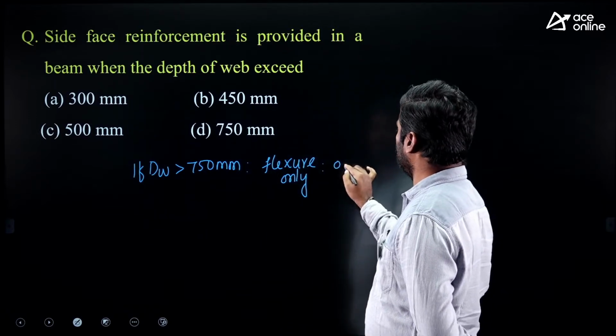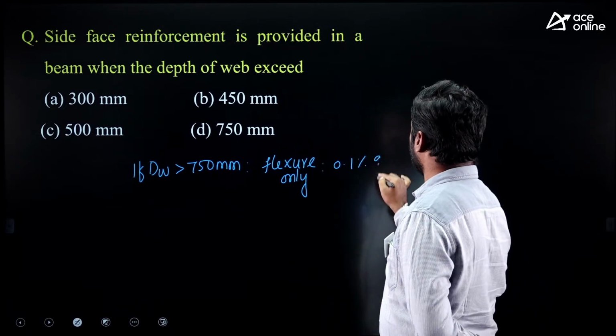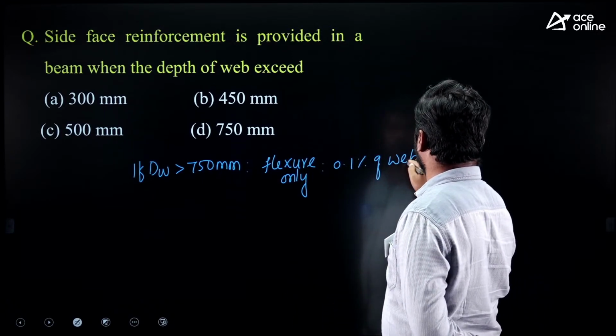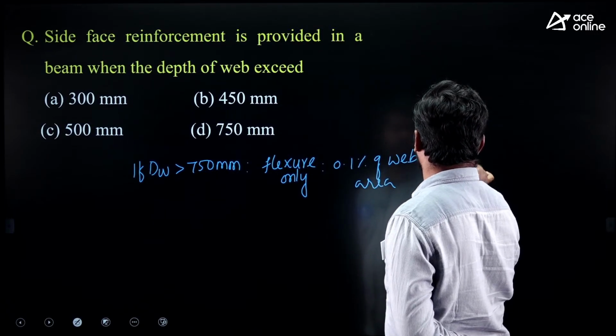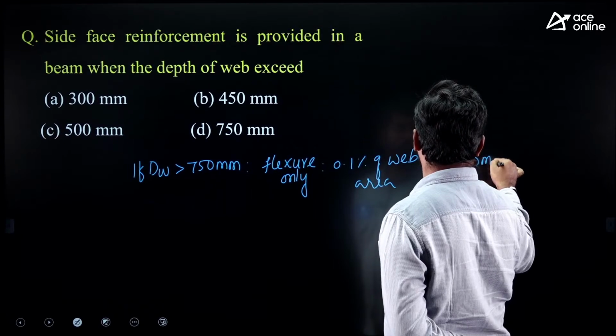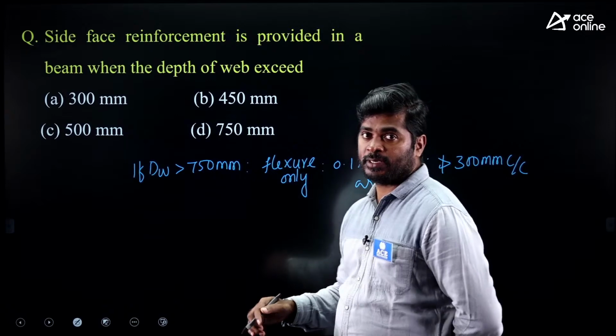Magnitude they may also ask sometimes. It is 0.1% of web area, and the spacing of this reinforcement should not be more than 300 mm center to center. Here it is given only for flexure.